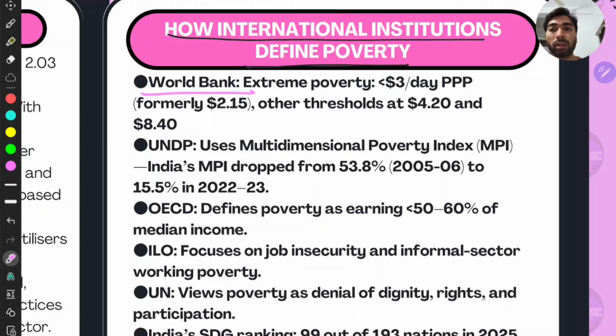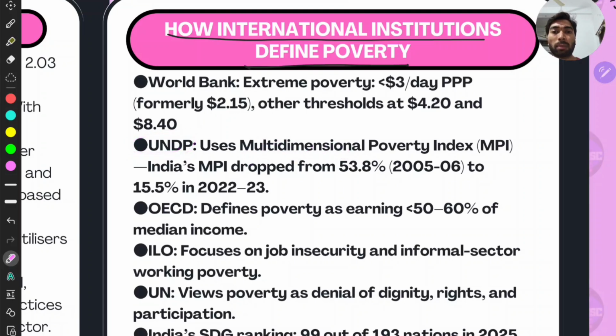Well, for the World Bank, we have already seen the extreme poverty line; this is the new updated one. Formerly it was $2.15, and $3 is the updated one. If a person can't spend $3 per day, he is considered under poverty, right? And there are other thresholds like $4.8. These are technicalities, we don't need to go that much into them. When we do the World Bank poverty estimates, we shall do it.